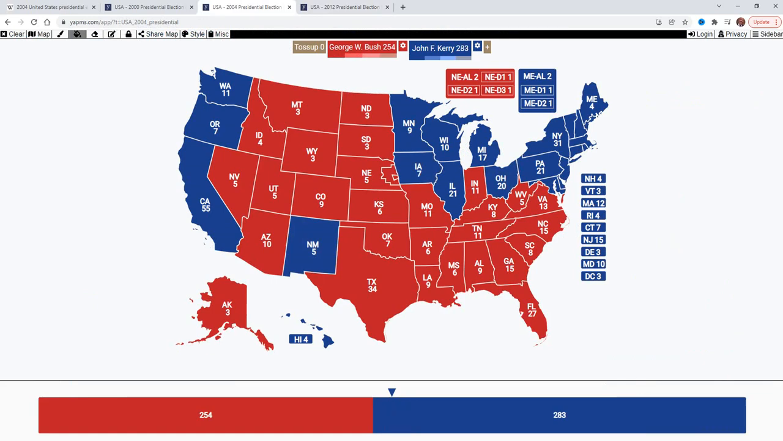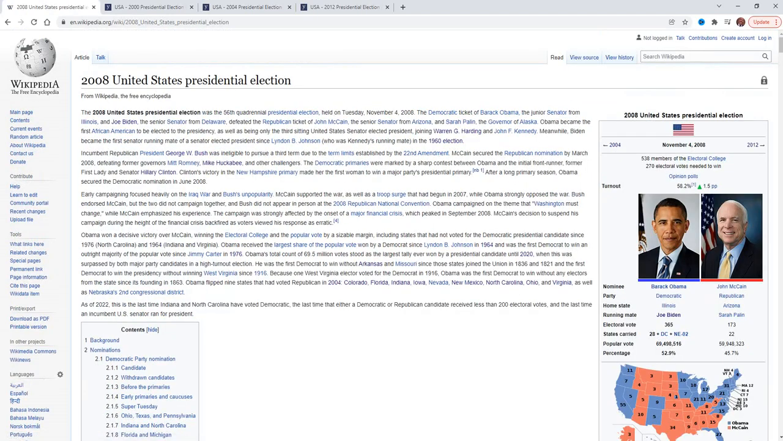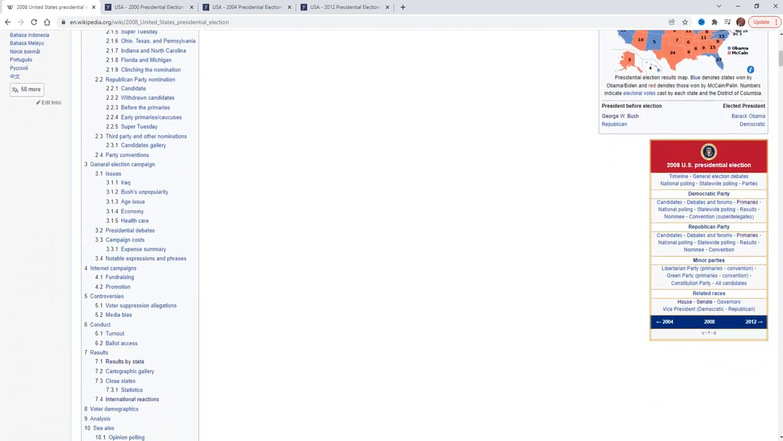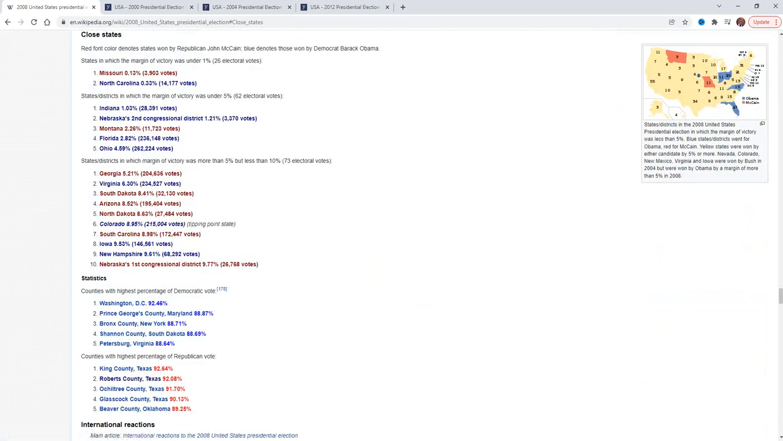Of course, Ohio was the big state that elected Bush that year, and yeah, that would not be the outcome in this timeline. But let's go to 2008, which is the next election. So Obama defeated McCain with 7.2% in the popular vote. That's a big deal. Let's just go to the close states.